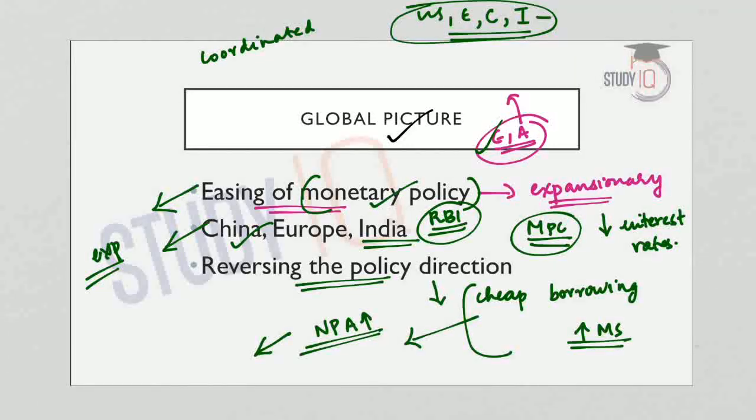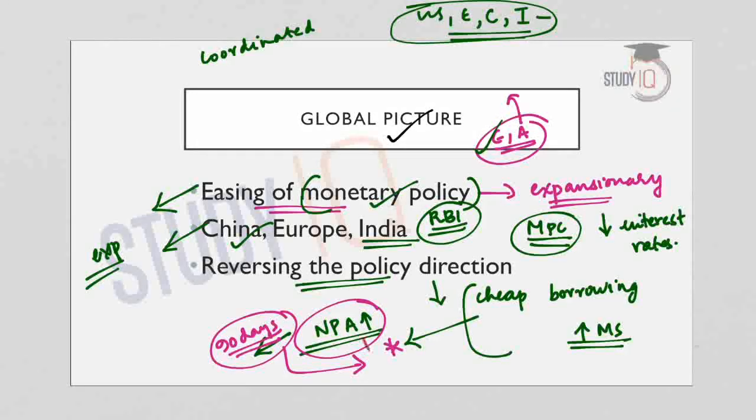When a loan, either its principal amount or the interest, is overdue for more than 90 days, we call it an NPA or non-performing asset. So in this context, what needs to be taken care of is that this liberalized monetary policy or reduction in the interest rate does not lead to mounting of NPAs. This is where the banks have to be cautious. Mounting of NPAs will have destructive effects on the economy. So this needs to be taken care of.